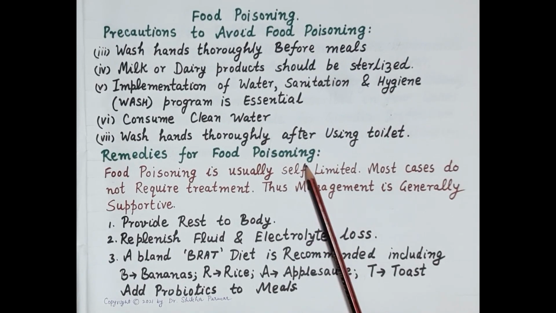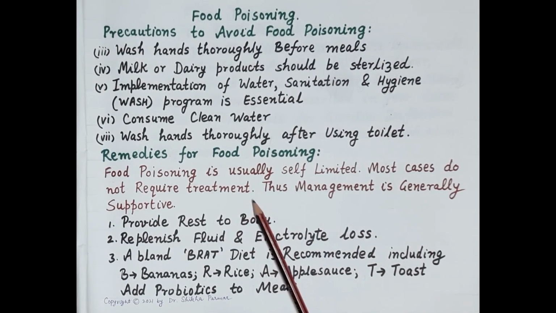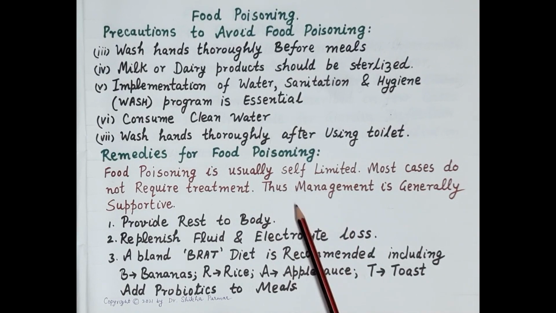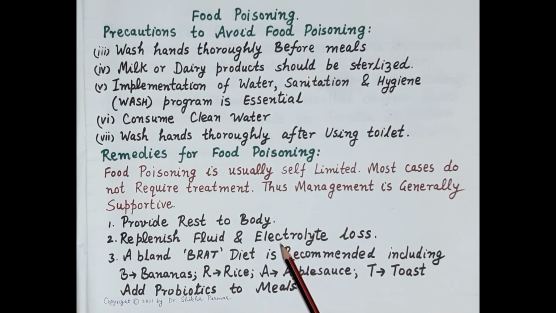Then remedies for food poisoning. Food poisoning is usually self-limited and therefore most cases do not require treatment, and thus management is generally supportive. So first and foremost, provide rest to the body. As we all know, dehydration is a major risk factor associated with diarrhea caused by food poisoning. So, replenish fluid and electrolyte loss by the administration of oral rehydration solution.